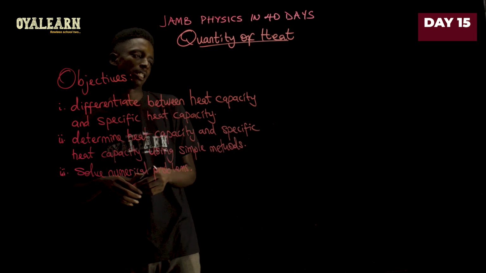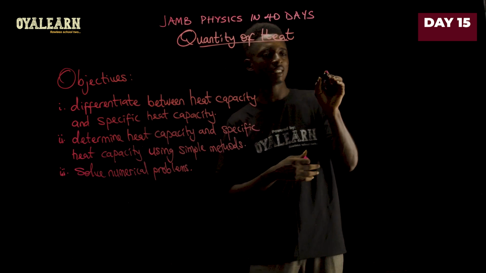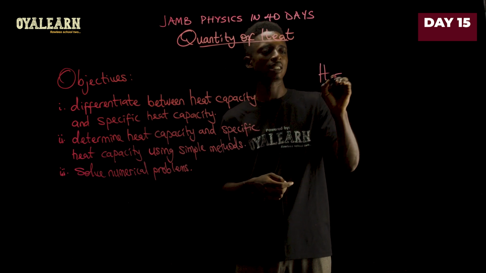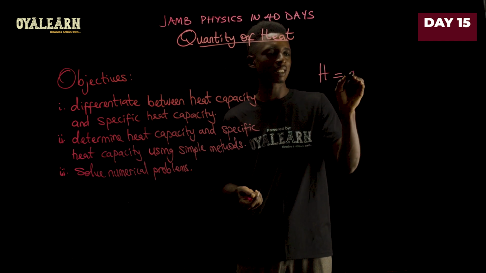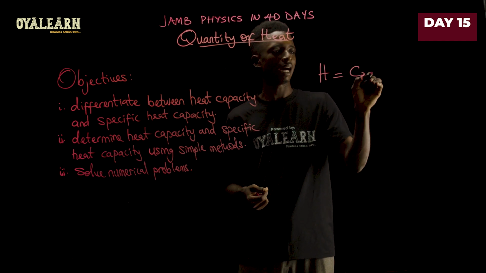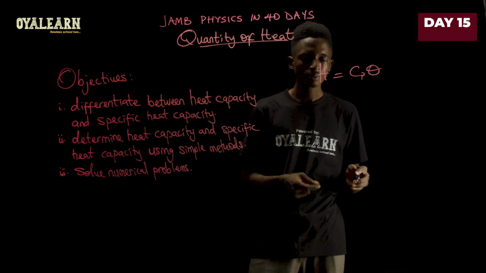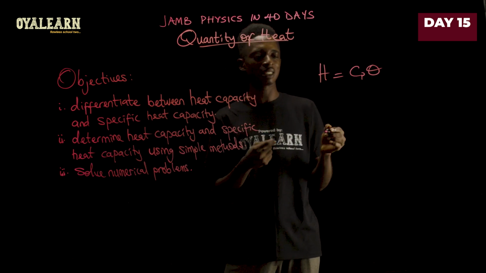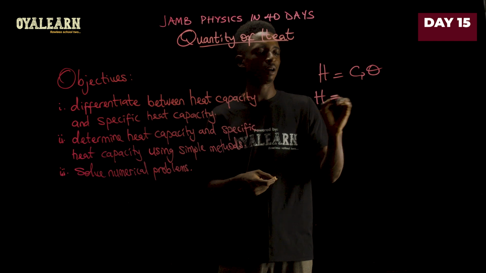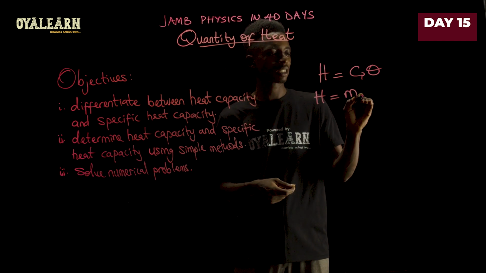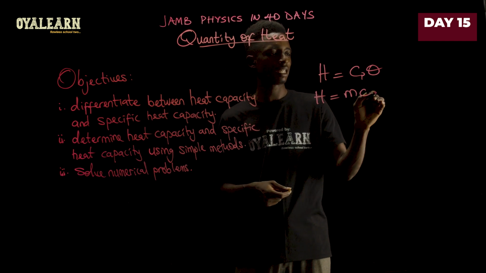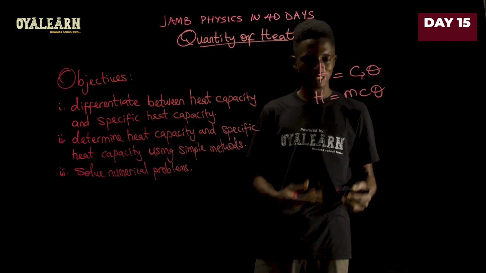However, they are related. For example, in heat capacity, the amount of heat equals the heat capacity, let's call that Cp, multiplied by theta. Then for specific heat capacity, which considers mass, the heat energy would be mass multiplied by specific heat capacity multiplied by change in temperature.